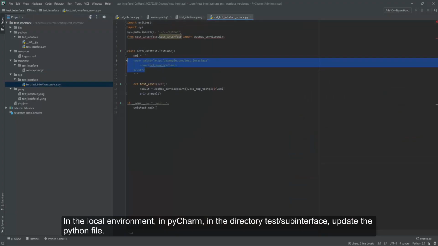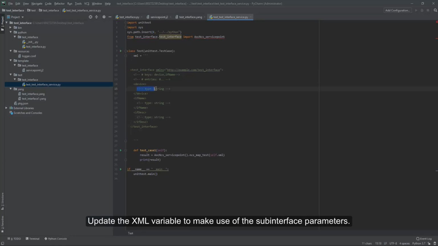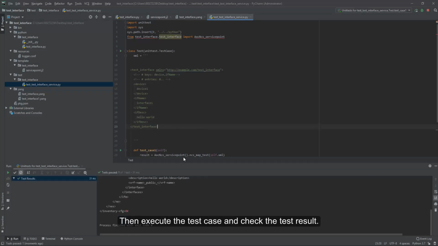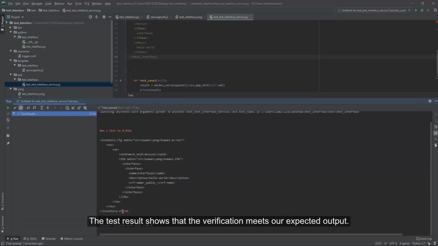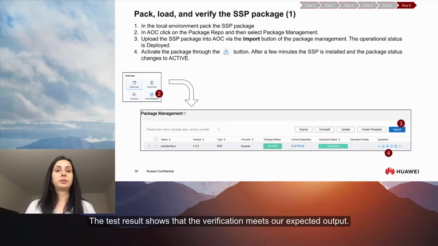In the local environment in PyCharm, in the directory test/subinterface, update the Python file. Update the XML variable to make use of the subinterface parameters. Set device to test A, ifname to ifname1, and description to hello world. Then execute the test case and check the test result. The test result shows that the verification meets our expected output.